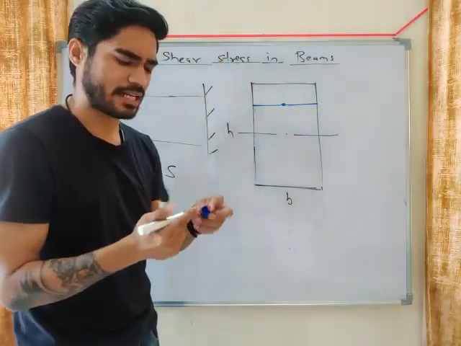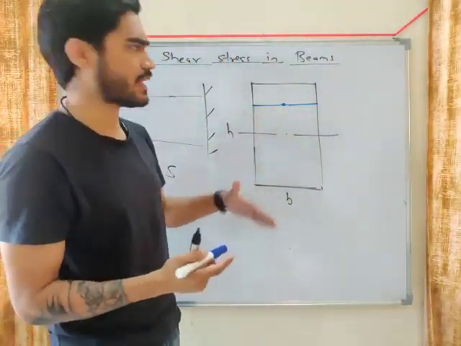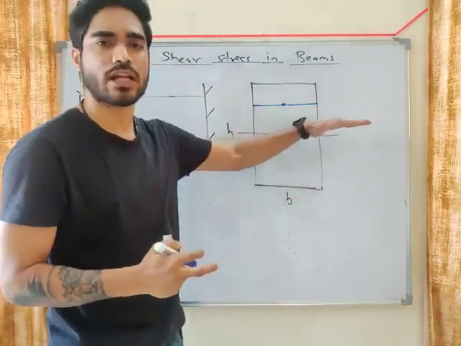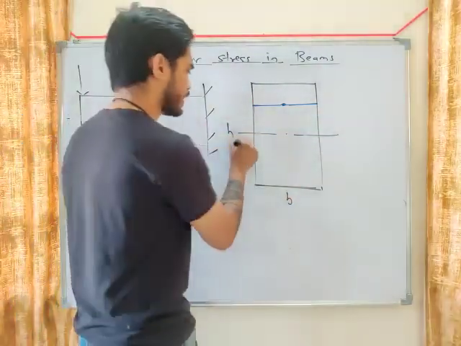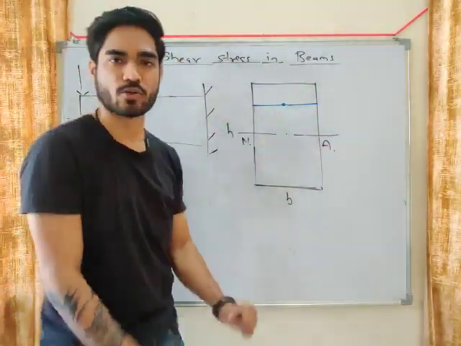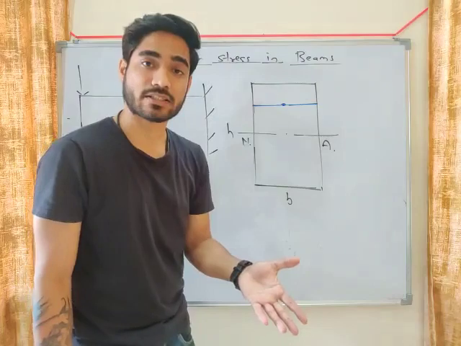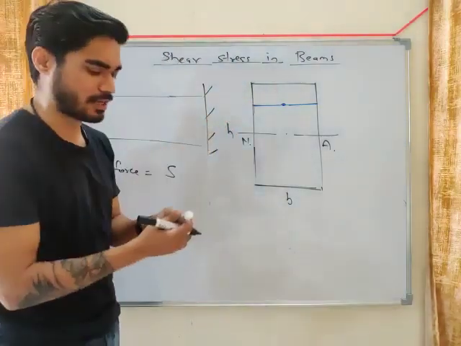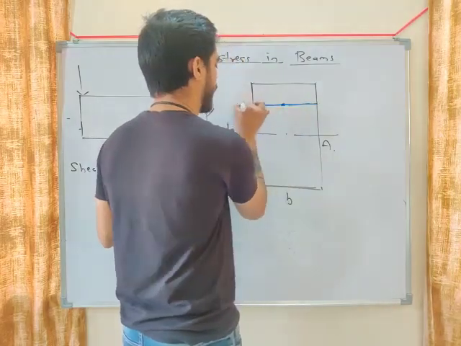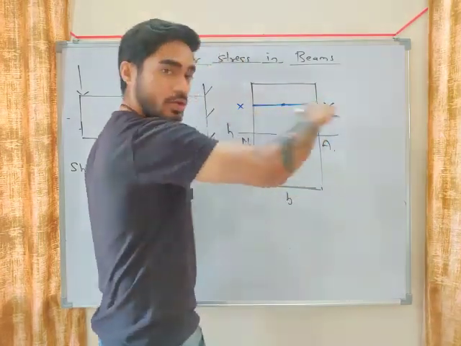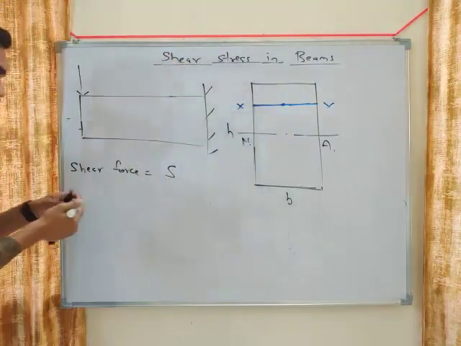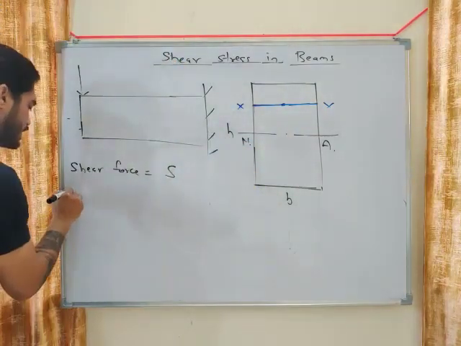See, bending stresses are different at different layers, right? Bending stresses are maximum at the top layer and bottom layer. They are minimum at the neutral axis, right? This is the neutral axis. So bending stresses are maximum at the top and bottom layers, zero at the neutral axis. But shear stresses will be different. Let's say we have to calculate the shear stress on this layer. This is the cross section. I am calculating shear stress on this layer. So what will be the shear stress on layer XX?